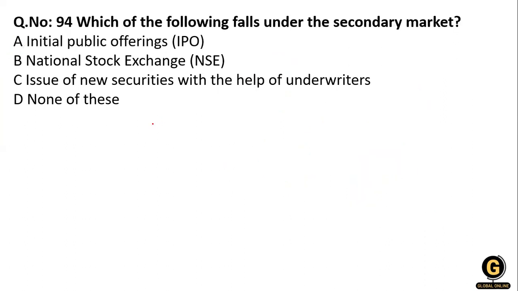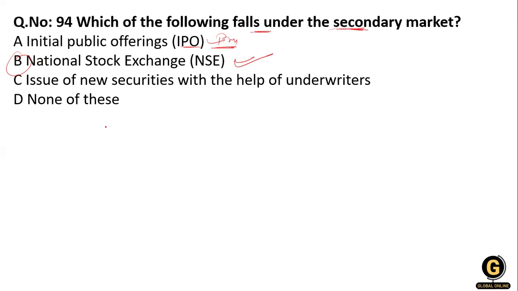Next, which of the following falls under the secondary market? IPO, NSE, or the issue of a new security with the help of an underwriter. What is the right answer? IPO, you know, is the primary market. The secondary market is option B, the National Stock Exchange.